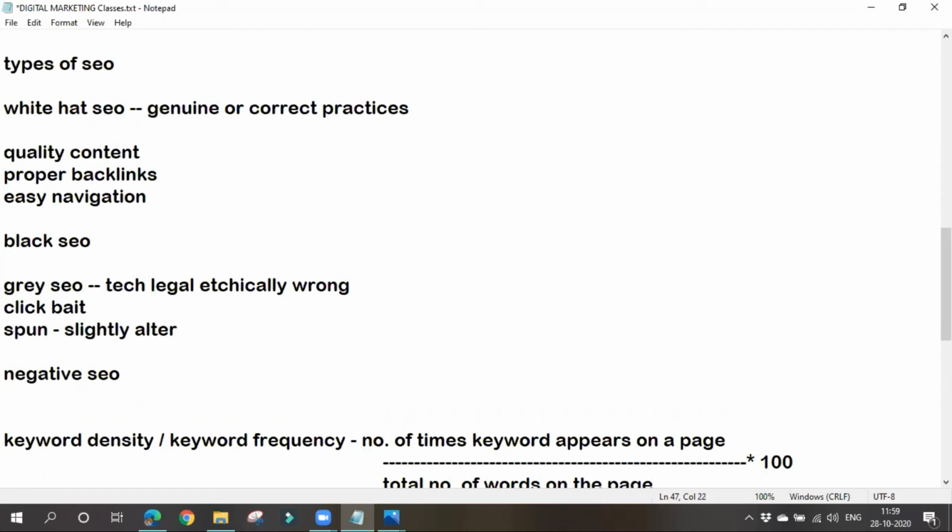There are some tools with which we can rewrite the content or slightly alter the content so that Google will not recognize that it is reused content or copied content. Okay, this is known as spun. We'll slightly alter the content or else we'll rewrite the content. Here Google cannot recognize it. It is technically correct. Okay, it is technically legal but it is ethically wrong, right? Am I correct? It is ethically wrong.